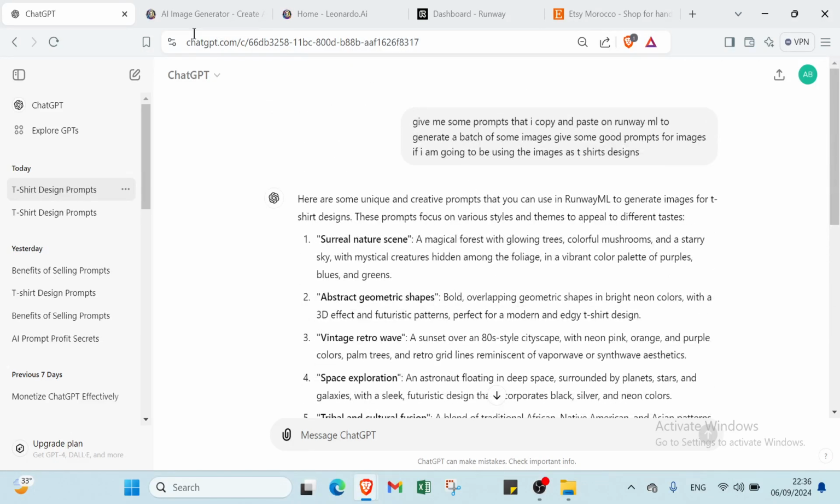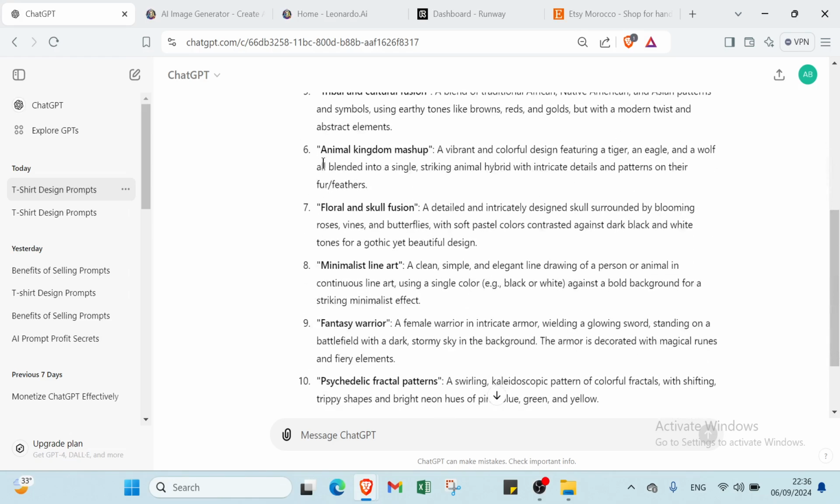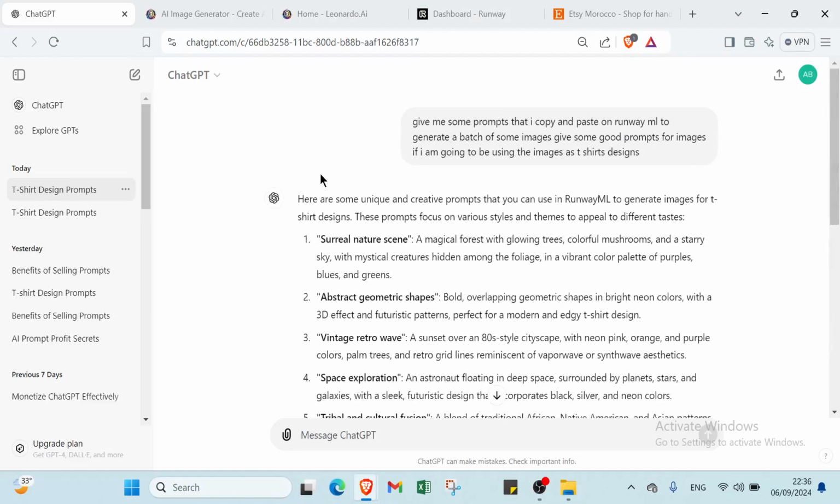So all I have to do is open your web browser and go to chatgpt.com. So here it has given me some prompts that I can copy and paste on Runway ML to generate a batch of images. I asked for some good prompts for images if I am going to be using the image as a t-shirt design. So we have various prompts here. You can select the one you want.